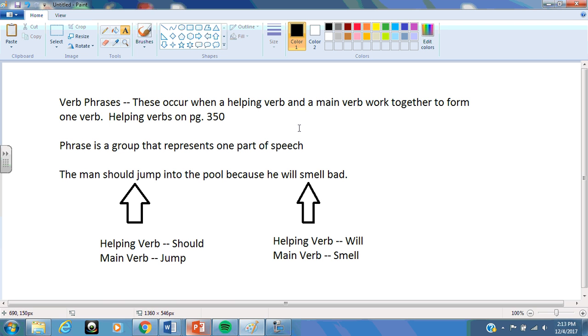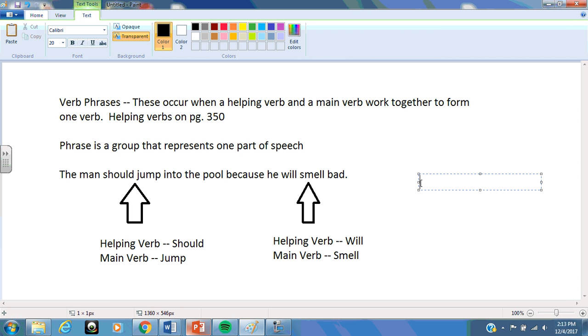So I'm not asking you what words make up the verb. I'm asking you what is the verb. And if I ask you what is the verb, you need to say the entire verb phrase. And that's going to be something that I will harp on you for your time until you graduate here. When I ask for the verb, I'm asking for the entirety of the verb phrase. And we should know that verb phrases can be more than two verbs sometimes. I can say, he should have been there to clean the pool.